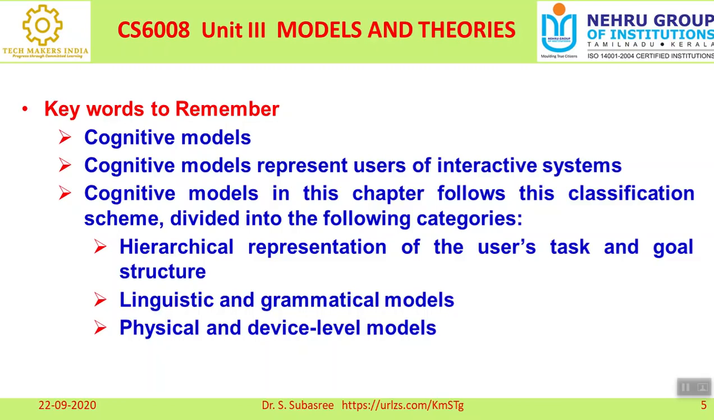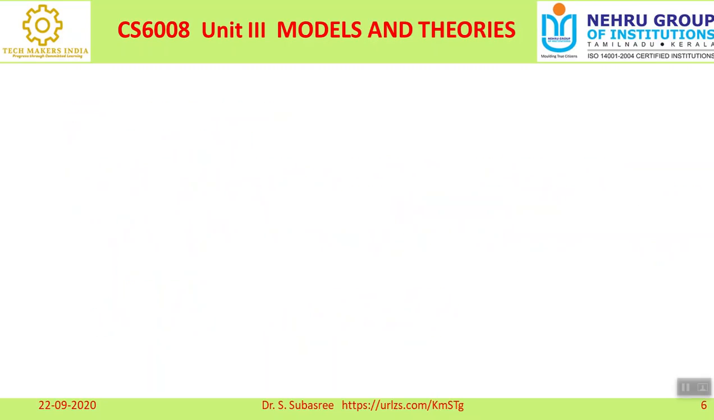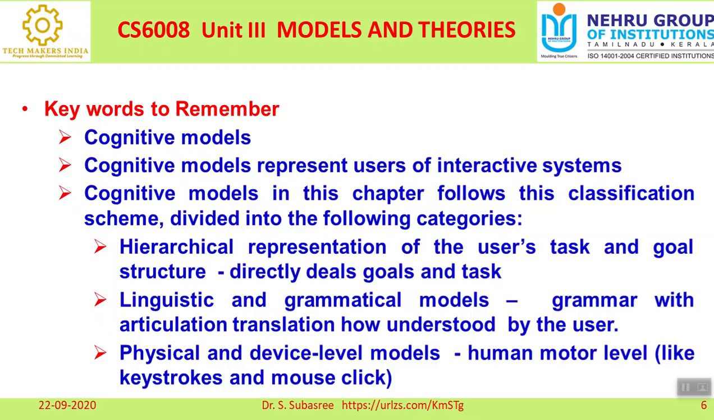First, it is an overview, and the hierarchical representation will tell you what a goal is. The second one covers the subgoals, which is called the linguistic and grammatical model. If this is the condition, what would be the outcome? If we are executing this condition, then what would be the outcome? That is called the linguistic or grammatical model. And the third one is how you are going to incorporate this, by using the physical and device level models. So these are the three classifications under the cognitive model. We will see them one by one.